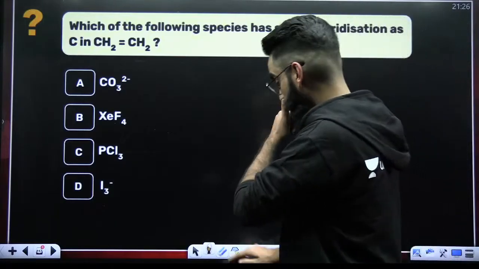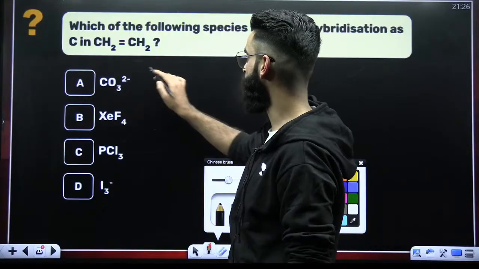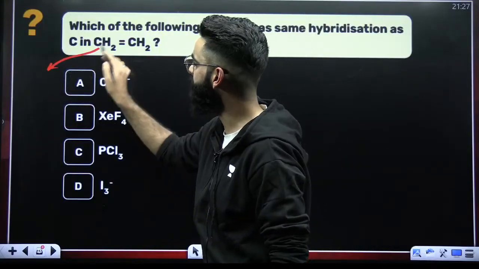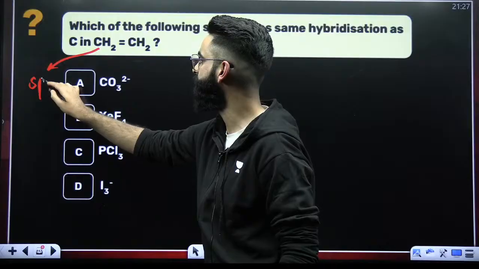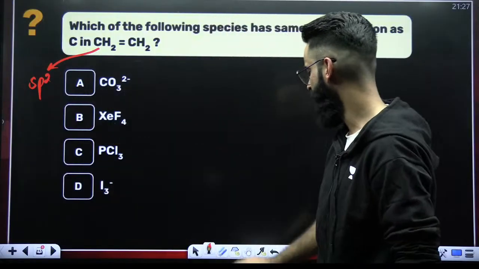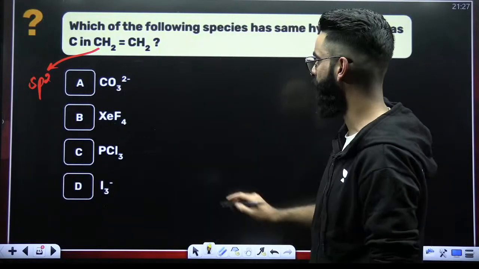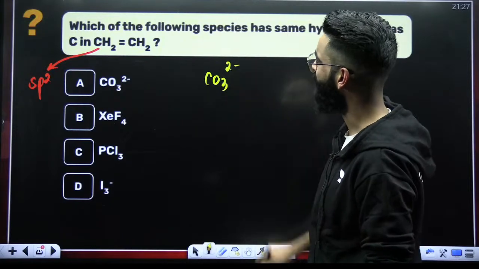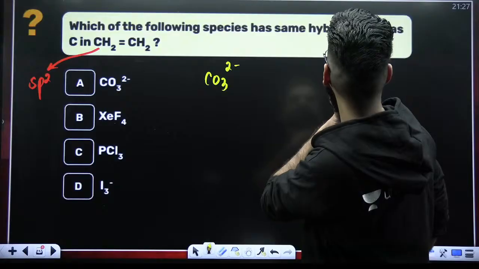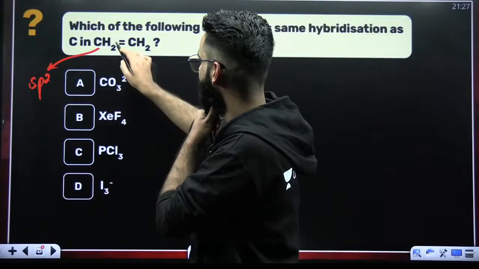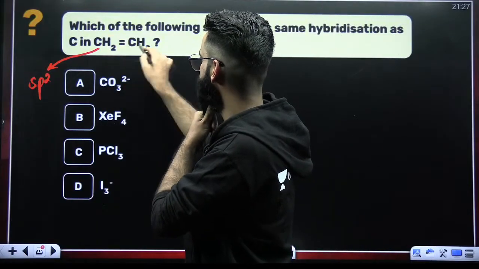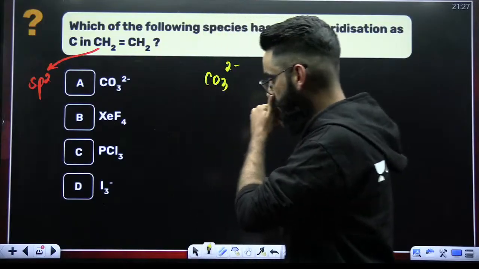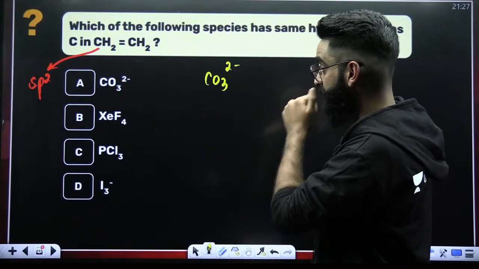Let's see. First of all, if you talk about CH2=CH2, here the hybridization of your carbon is sp2. Now you have to check which of the following species has the same hybridization as that of carbon here. 2 sigma bonds with hydrogen, 1 sigma bond with carbon, so sp2. So I have to check which of the following has got sp2 hybridization.